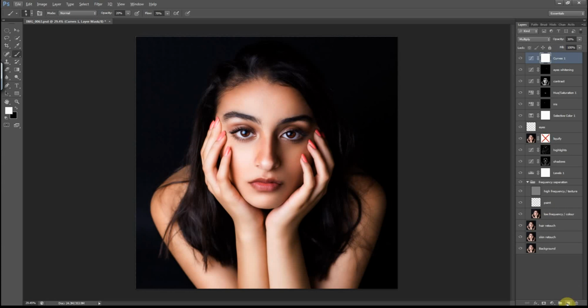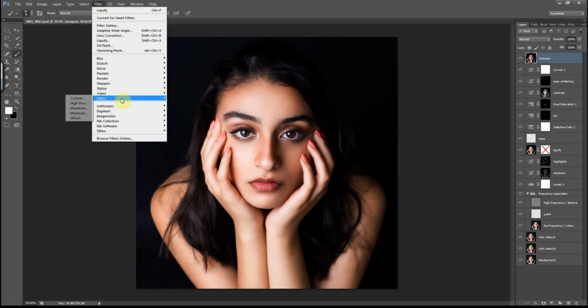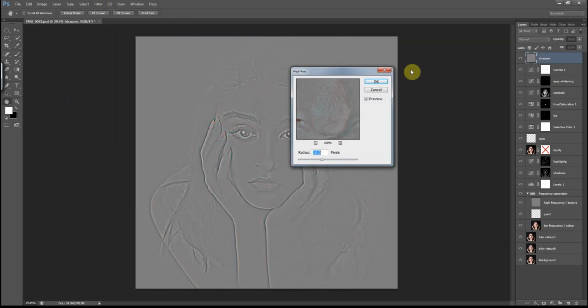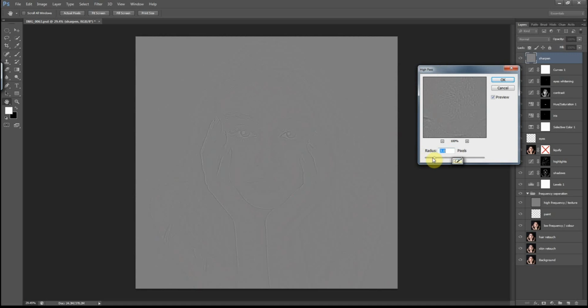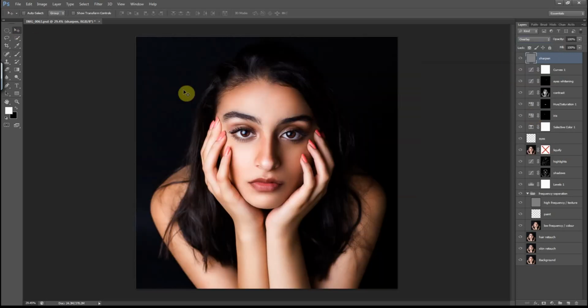It's now time to create a merged stamp visible layer. Rename it Sharpen, as that's where we're going to sharpen the image. Now filter, other, high pass, move the slider down and go slowly up. That looks good. Change the blending mode to overlay.